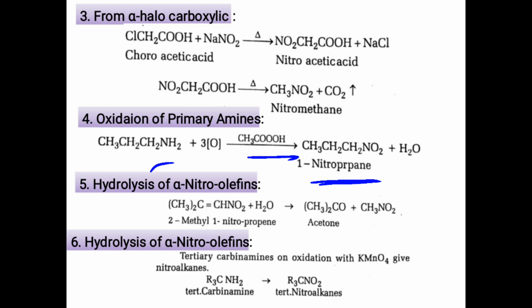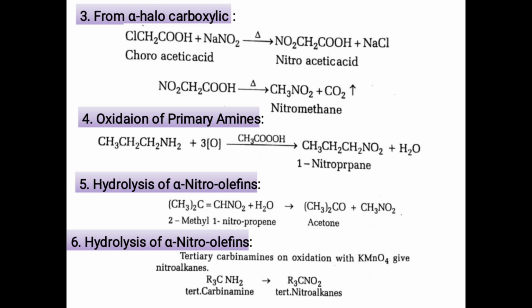Similarly, if the amino group is attached to a secondary carbon atom, then it forms a secondary nitroalkane. Okay, this means this method is used for the preparation of primary and also secondary nitroalkanes.